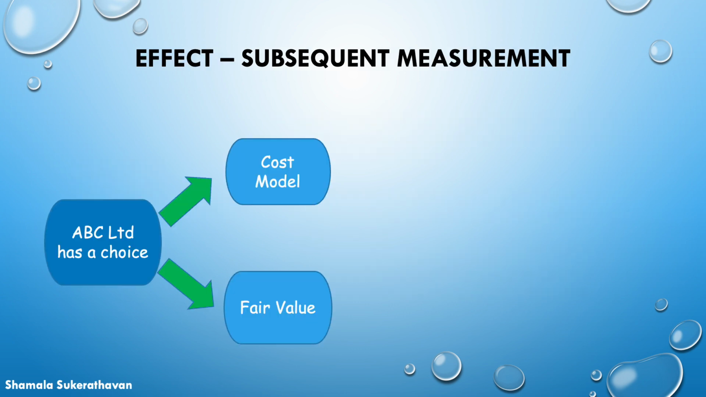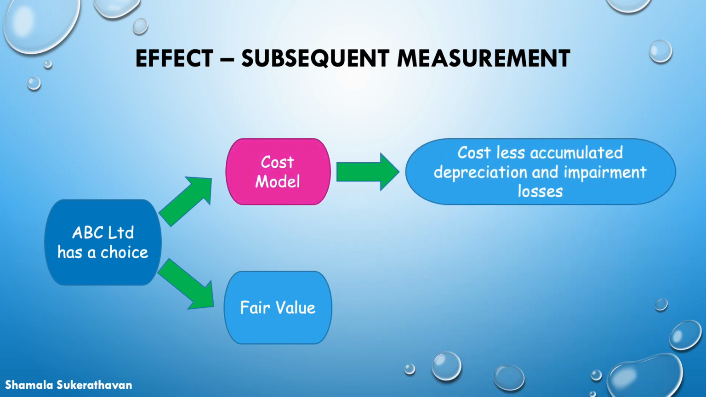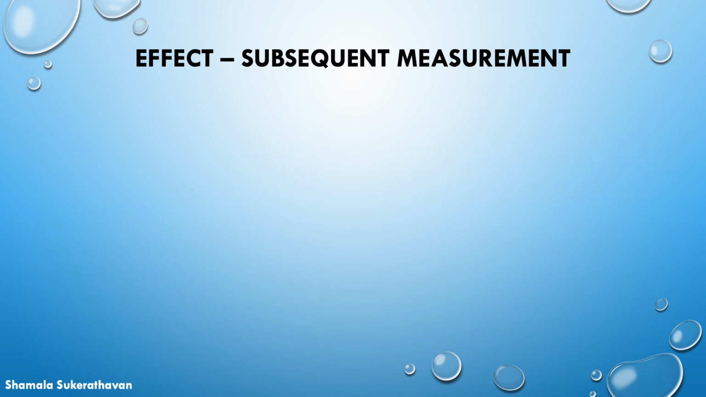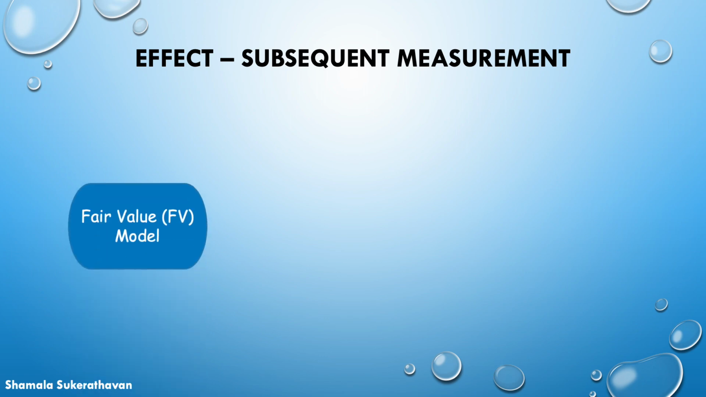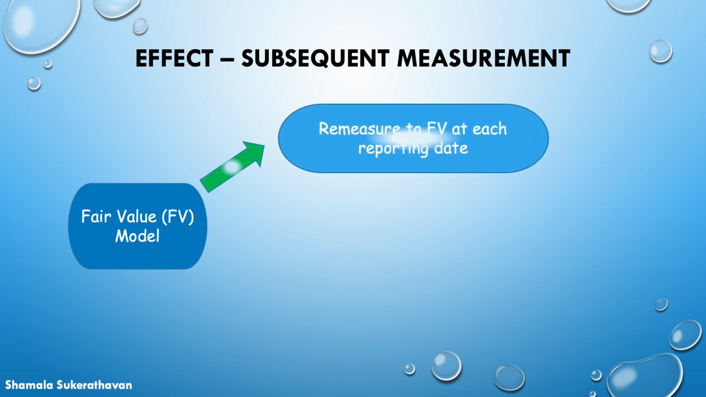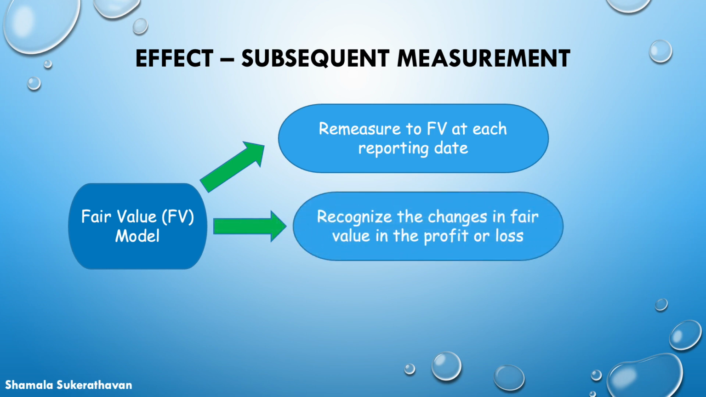On subsequent measurement, if ABC Limited adopts the cost model, the building is carried at cost less accumulated depreciation and impairment losses. However, as ABC Limited wishes to adopt the fair value model, ABC Limited shall remeasure the building to fair value at each reporting date. The changes in the fair value shall be recognized in the statement of profit or loss as either a fair value gain or a fair value loss.